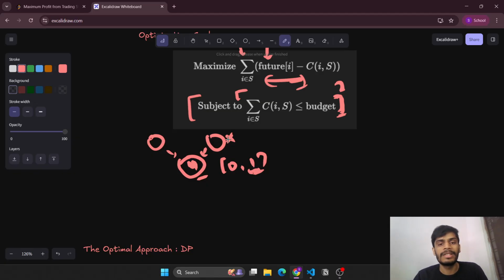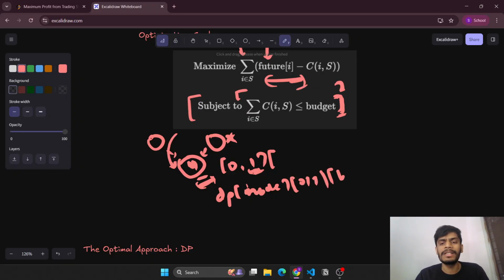Another state that will be changing here is the budget with which we have reached this u, meaning how much budget we have invested till we have reached u. So that is another variable that needs to change. Hence the DP can simply be DP of root node, then the state, either 0 or 1, and then the budget that we have spent so far.